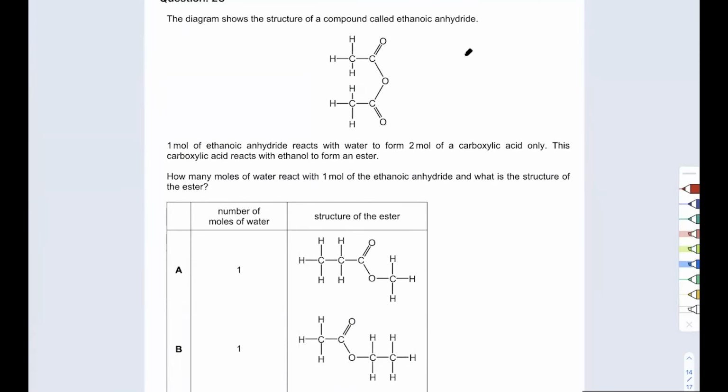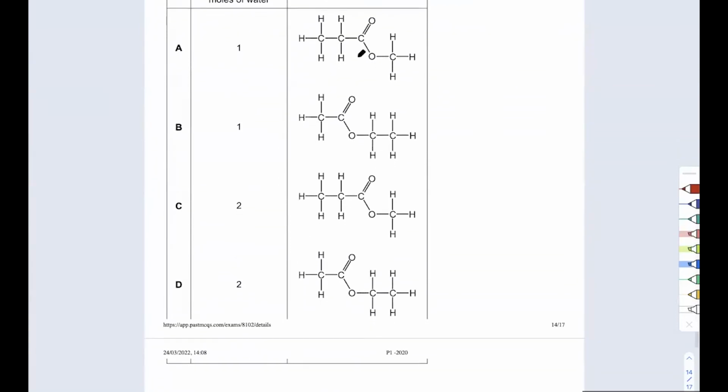If I break the bond here, I get this and I get this. So I can just give it 1 hydrogen and give 1 OH to this thing to make the acid. So as you can see, we just needed 1 hydrogen and 1 OH. So I just need 1 mole of water. And for that reason, my answer is going to be B.